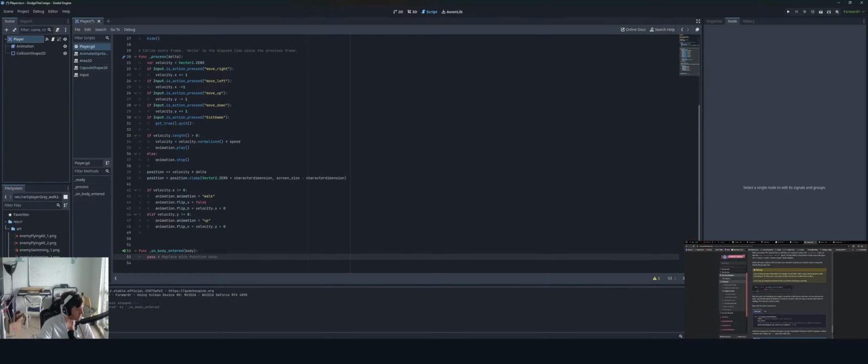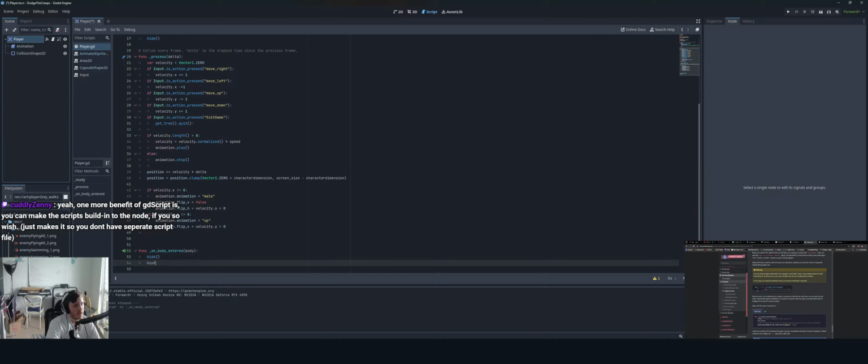I get that. So note the green icon indicating that a signal is connected to this function. This does not mean the function exists, only that the signal will attempt to connect to a function with that name. So double check that the spelling of the function matches exactly. _on_body_entered, boom, boom, boom. So this is where we hide again. And then we do hit.emit, okay? So hit.emit is its own thing. That's fine.